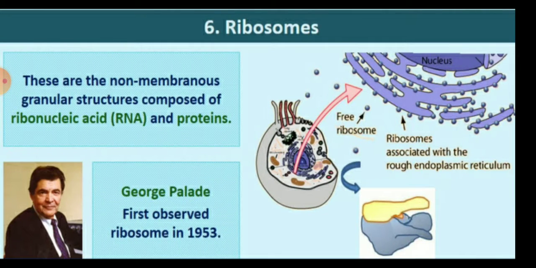So children, next is the ribosome, which we have discussed with the endoplasmic reticulum. Children, these are non-membranous granular structures which are composed of ribonucleic acid, meaning RNA, and protein. George Palade first observed the ribosome in 1953. They are the protein factories because mainly the protein is synthesized in the ribosome.